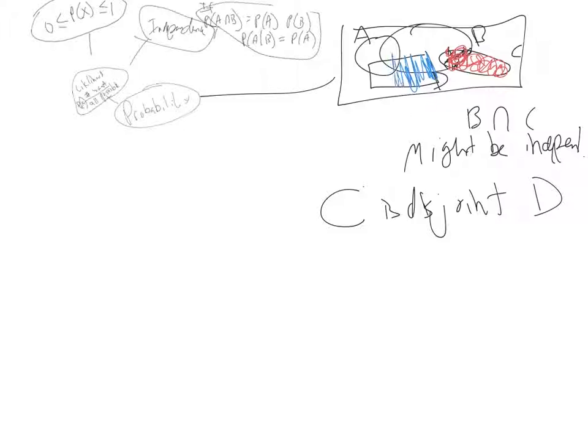Disjoint is a fancy name for they do not intersect. They have nothing in common. You could also say they are mutually exclusive. Mutually exclusive events is the exact same thing as disjoint. It means they don't intersect.